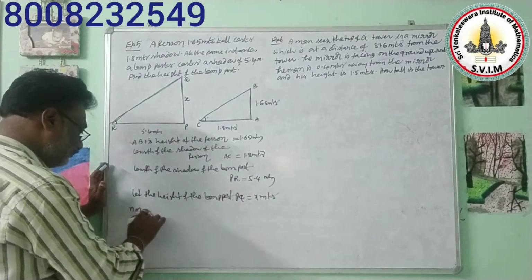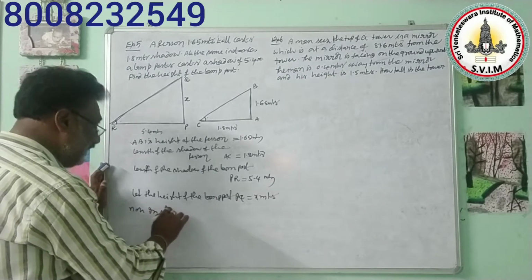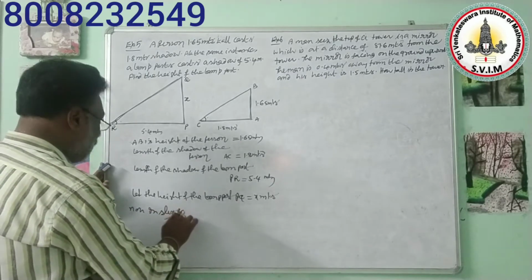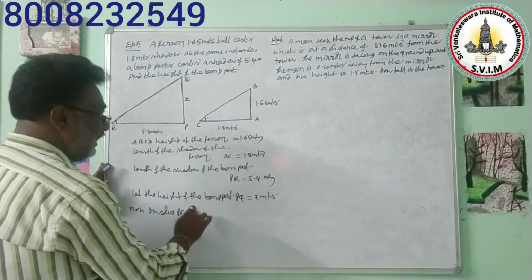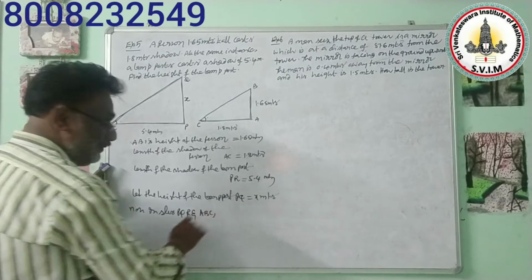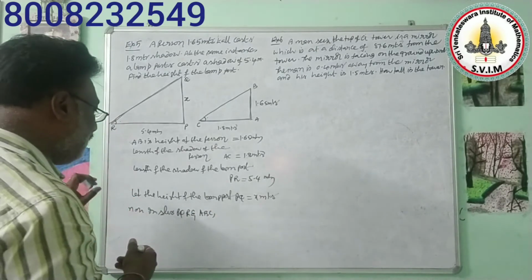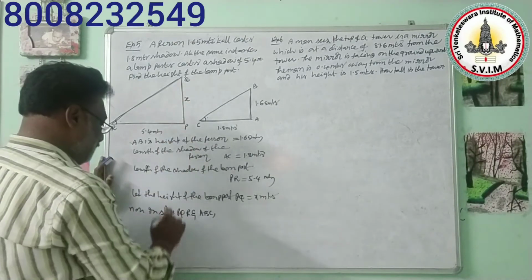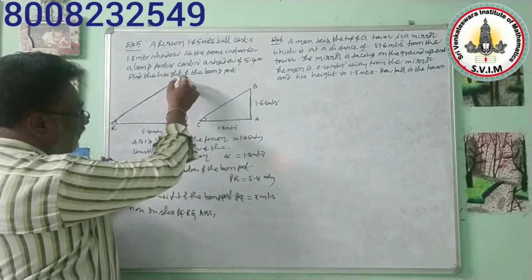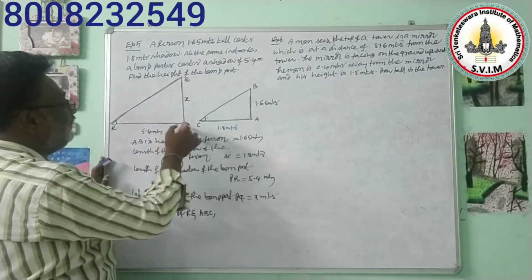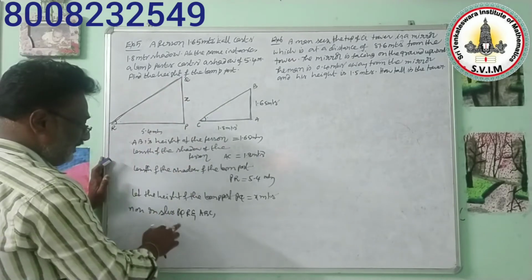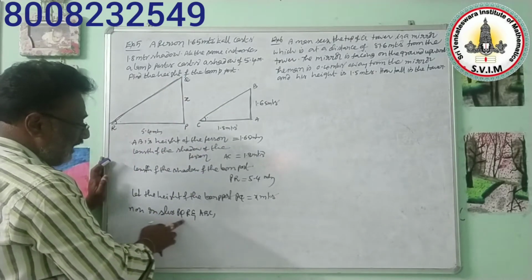Now, in triangles PQR and ABC, listen to me. First we are taking which triangle? Angle PQR.